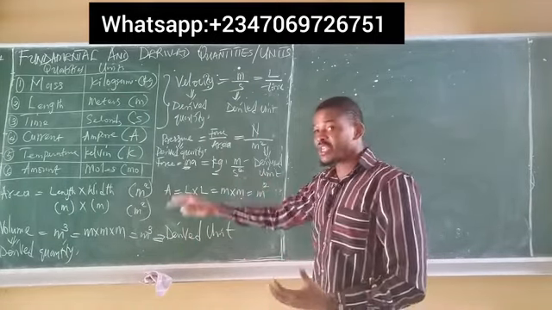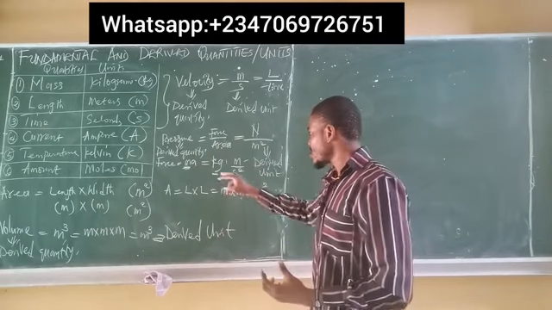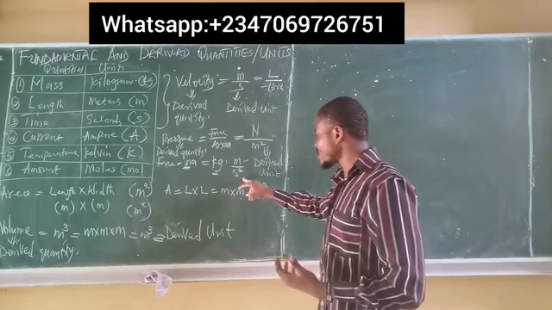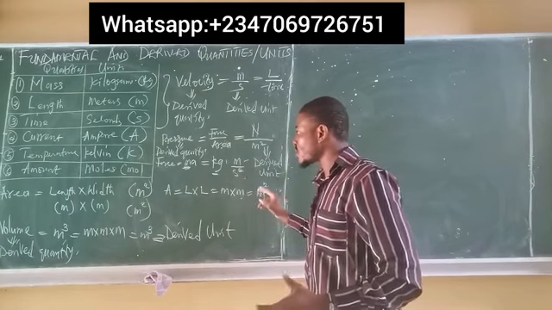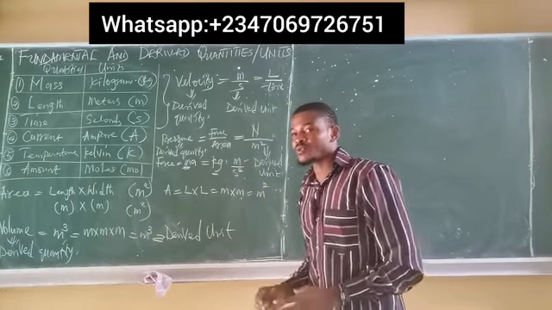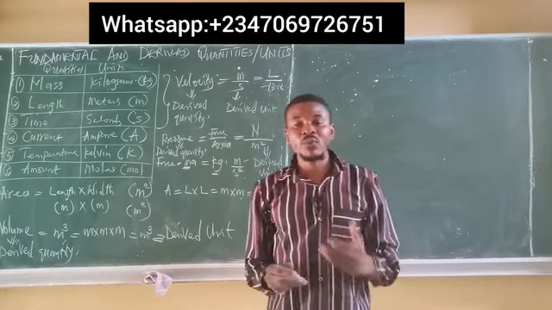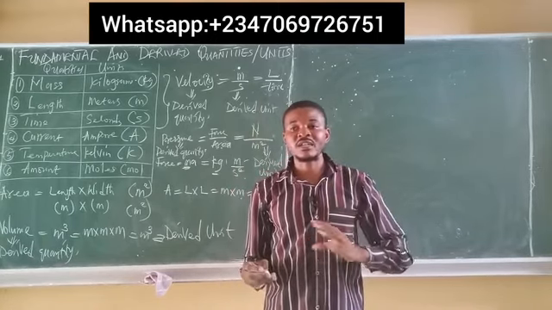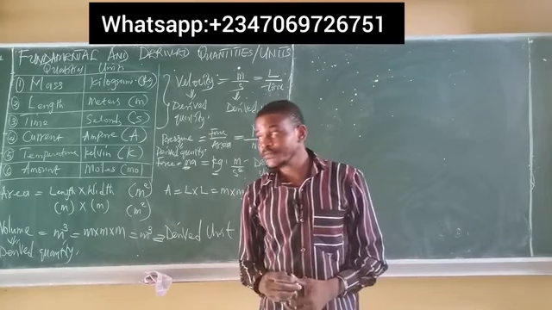You can see that there's a combination of the three quantities in pressure: mass for kilogram, meters for length, and of course seconds squared for time. So you have the combination of the three of them to produce pressure. So the very best way to know if a quantity is derived or not derived is from their unit. It's very easy from the units.